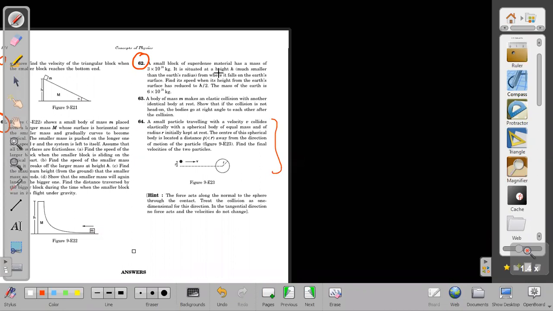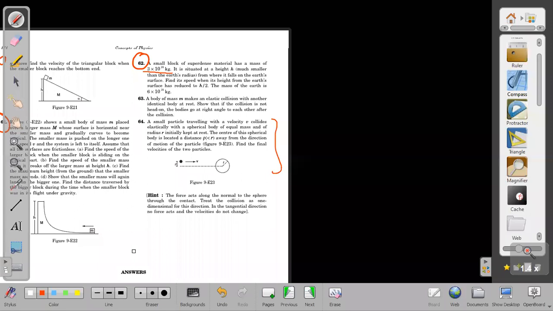A small block of super dense material has mass of 3 into 10 raised to the power 24 kg. It is situated at a height h, much smaller than the Earth's radius, from where it falls on the Earth's surface. Find the speed when its height from the Earth's surface has reduced to h by 2. Okay, so how to do this one?